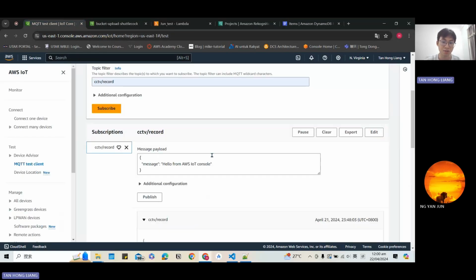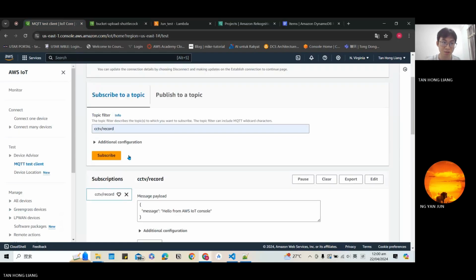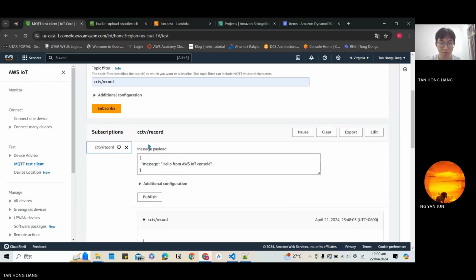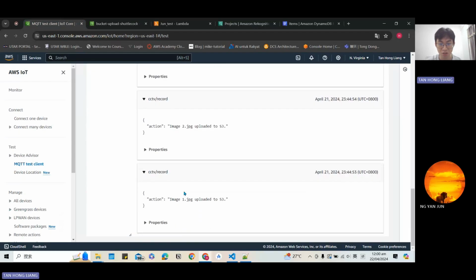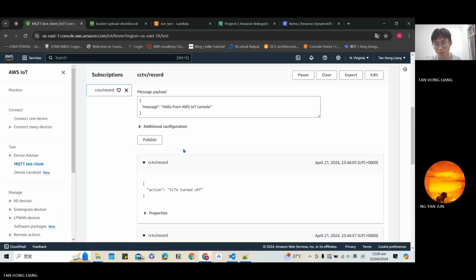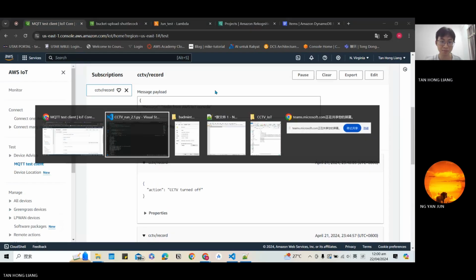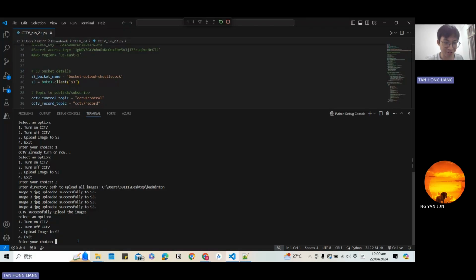And then we can see on the IoT core console. So it shows the information with the CCTV. And then after upload, we can turn off and exit.